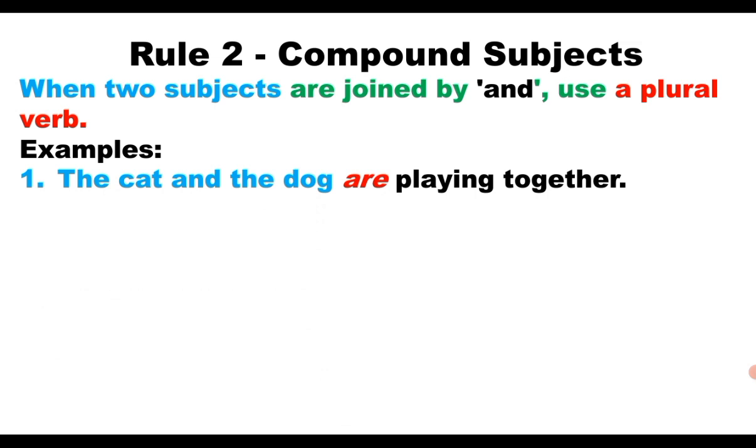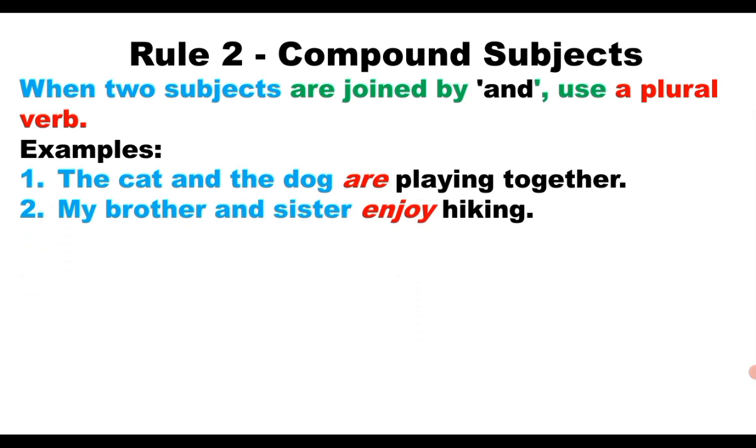So it becomes a plural subject. Remember, the compound subjects are always plural subjects. So the plural subject needs a plural verb. Here are is a plural verb. So the cat and the dog are playing together. This sentence is in present continuous. My brother and sister enjoy hiking. Here, my brother and sister, these two subjects are joined with the conjunction and, so it becomes a plural subject. So here the word enjoy is a plural verb.